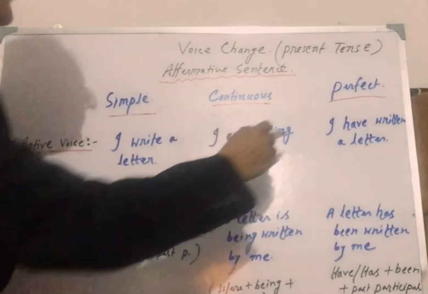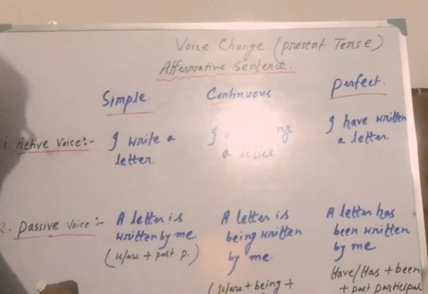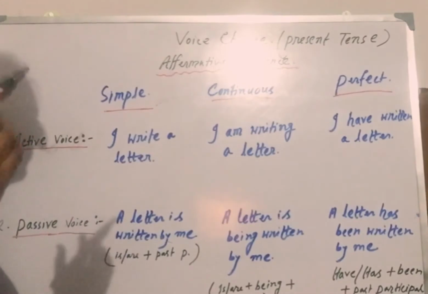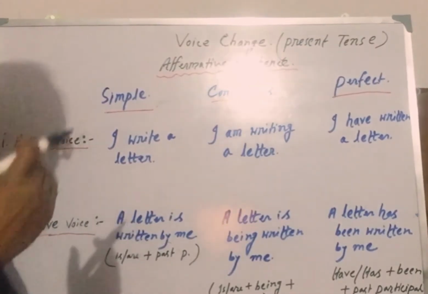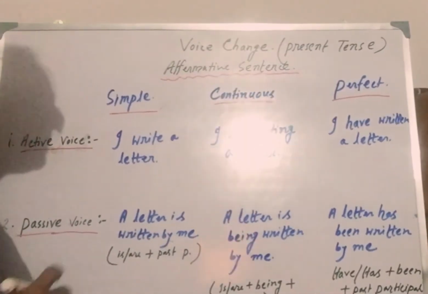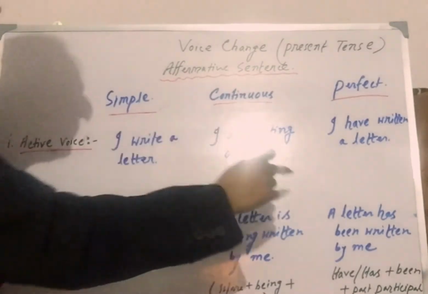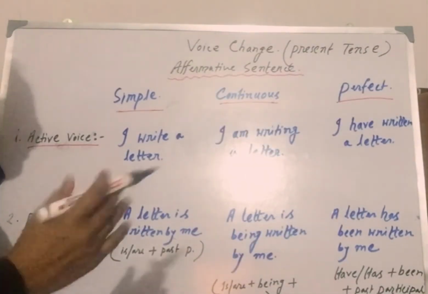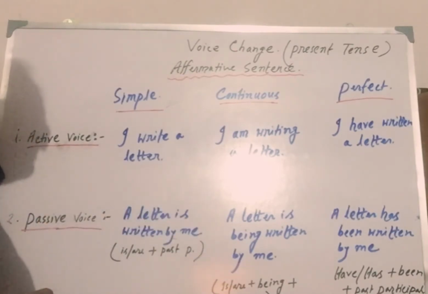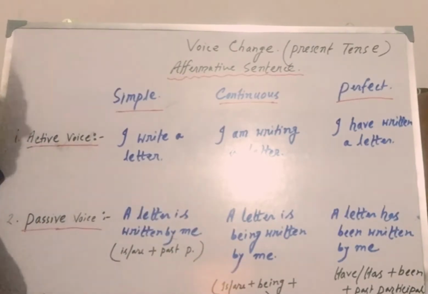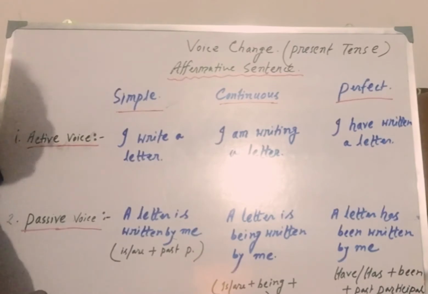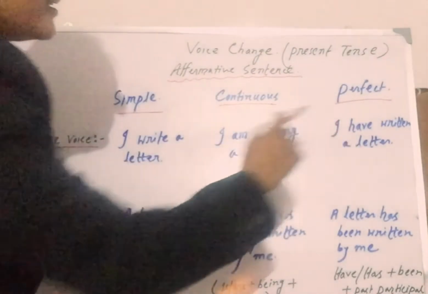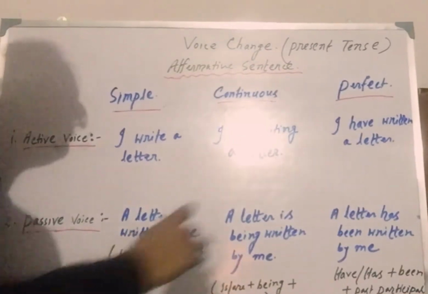Next is present perfect tense. Okay, listen to me very carefully. Understood? Because it is very important to understand all the clarifications properly. Look at the sentence. I have written a letter, right? So I am sure you all have already identified that it is present perfect tense, right? So which is subject here? I. Which is object? A letter, right? And which is verb? Written.